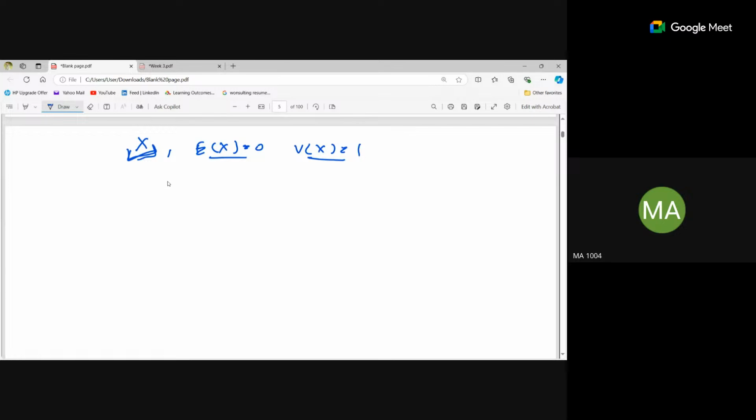Okay, and if I have to convert a variable into a standardized random variable, I will calculate it by x minus expectation of x, divided by variance of x. Like if x is a random variable, if I subtract the expectation and divide it by the variance, then I will get a standardized random variable. You divide by sigma, not variance. Sorry, yeah, square root.